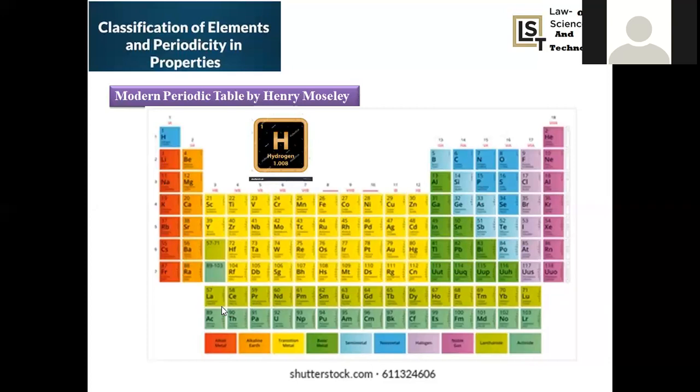And we have one more doubt. Why are f block elements kept in a separate segment and not included in the main periodic table? The reason is that almost all the lanthanides and actinides, which are nothing but f block elements, are radioactive in nature. They have the property of continuous emission of radiation, which may be alpha radiation, beta radiation, or gamma radiation. That kind of continuous emission of radiation is possible for lanthanide and actinide elements.